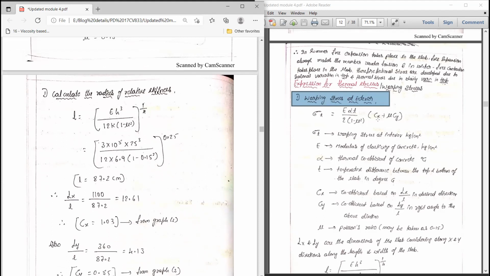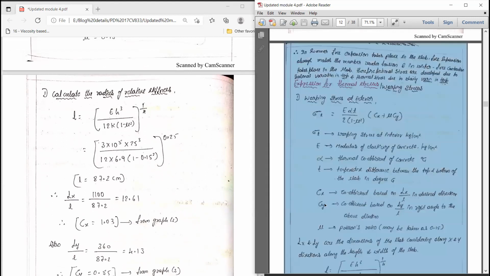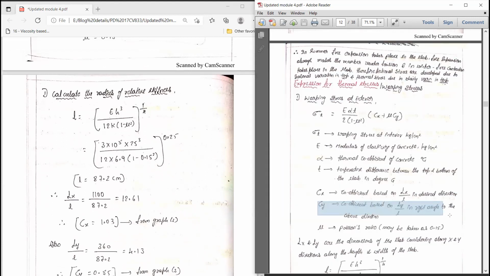But in order to calculate Cx and Cy, you can see the formula needs Lx divided by L and Ly divided by L. Based on these values, you can calculate Cx and Cy. So you need Cx and Cy values, and to get them you need Lx by L and Ly by L.